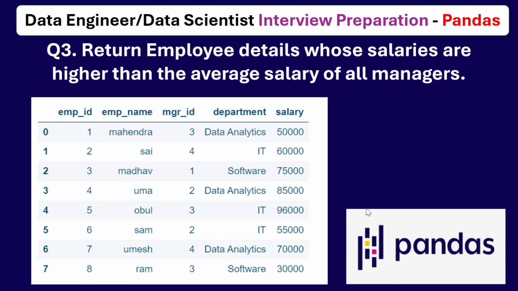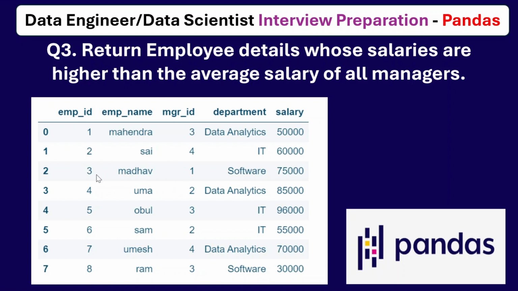In this video, we are going to solve one more interview problem as part of the data engineer or data scientist interview preparation series using Pandas. You can see here that this is question number 3. Return employee details whose salaries are higher than the average salary of all managers. It is given employee details like employee ID, employee name, manager ID, department and salary. Now we need to return those employee details whose salaries are higher than the average of all managers' salaries.